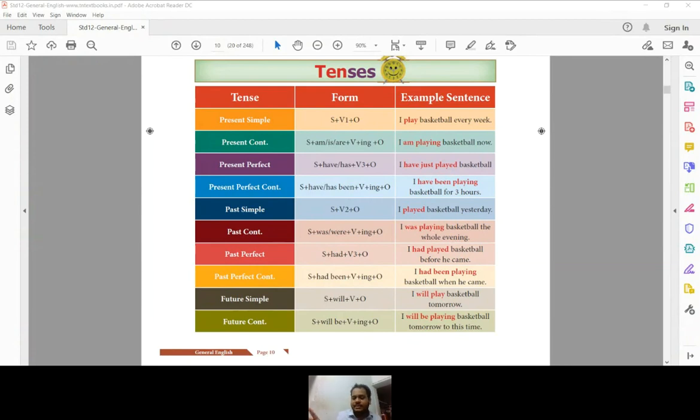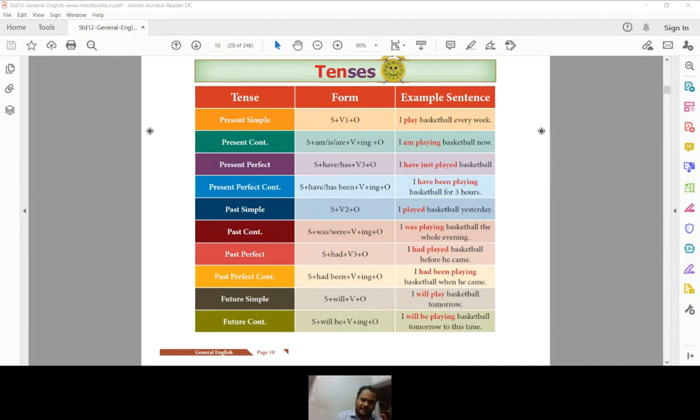So we have three types of verb: first verb, second verb, and third verb. Say for example, go, went, and gone. So the word second verb, went, you can use here. I played basketball yesterday. He went to school yesterday. He went to Bangalore yesterday. So to say anything simply in the past time, you can use the simple past.